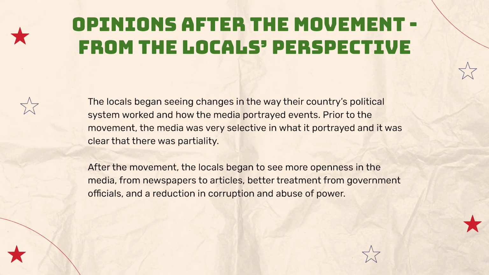So, what are some opinions after the movement from the locals' perspective? The locals began seeing changes in the way their country's political system worked and how the media portrayed events. Prior to the movement, the media was very selective in what it portrayed, and it was clear that there was partiality. After the movement, the locals began to see more openness in the media, from newspapers to articles, better treatment from government officials, and a reduction in corruption and abuse of power.